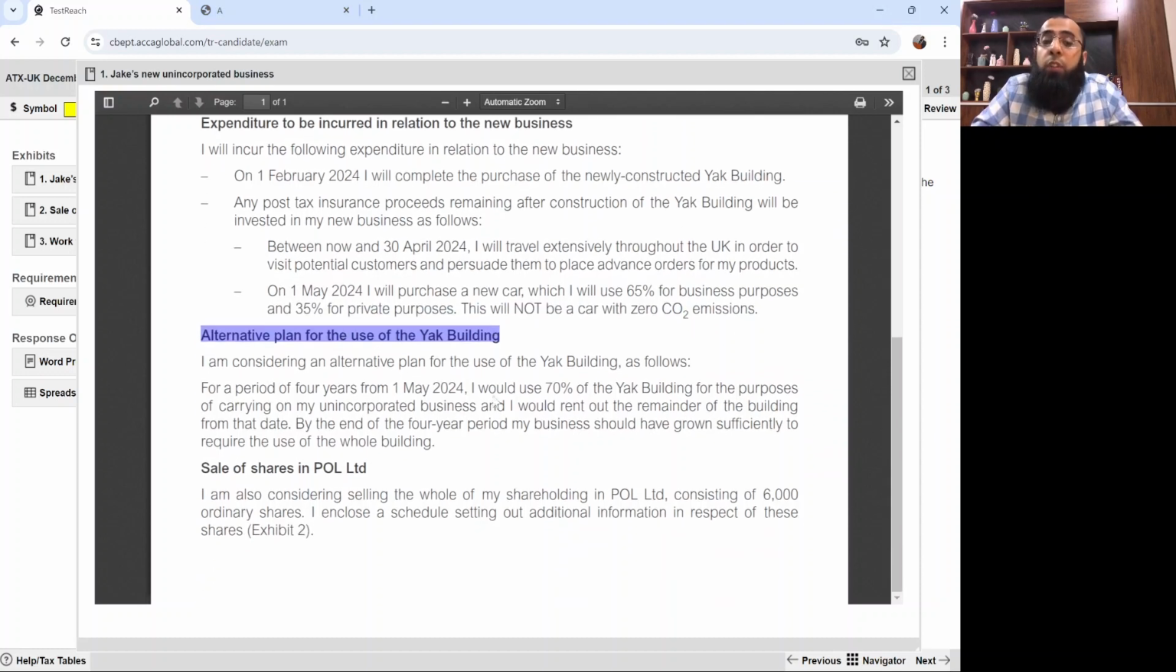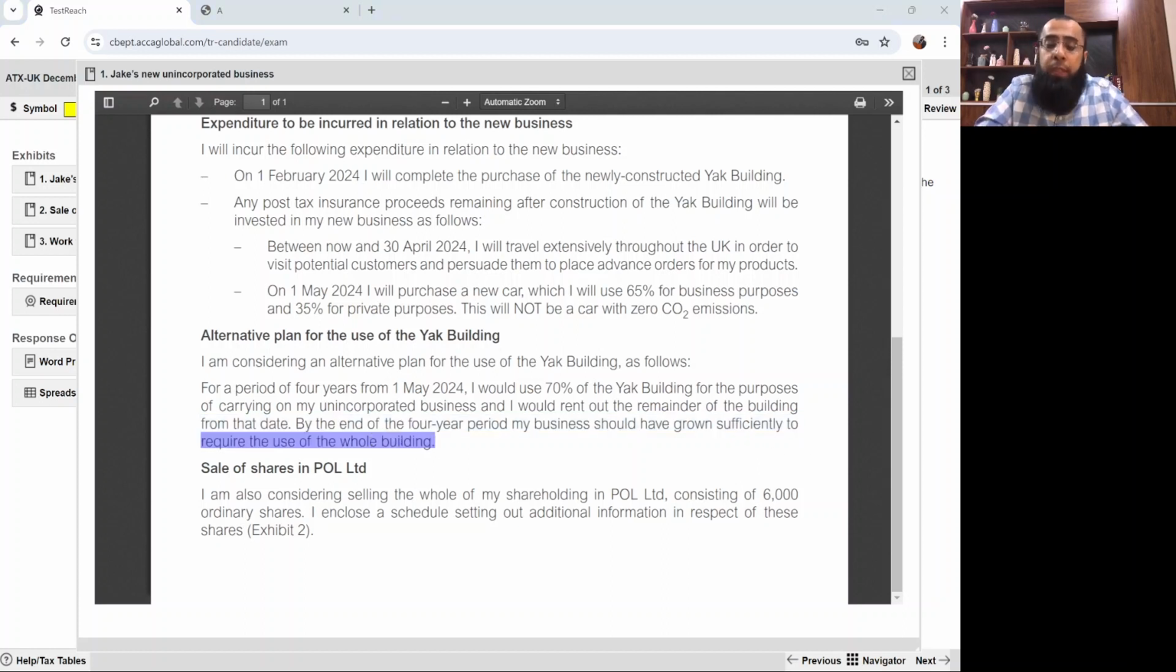Alternative plan for the use of the building. I'm considering an alternative plan for the use of the building as follows. For a period of 4 years from 1st May 24, I would use 70% of the building for the purpose of carrying on my unincorporated business, and I would rent out the remainder of the building from that date. By the end of the 4 year period, my business should have grown sufficiently to require the use of the whole building.